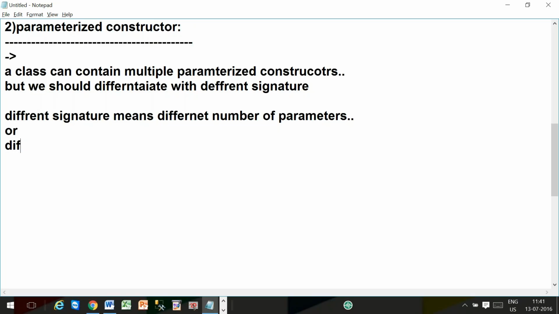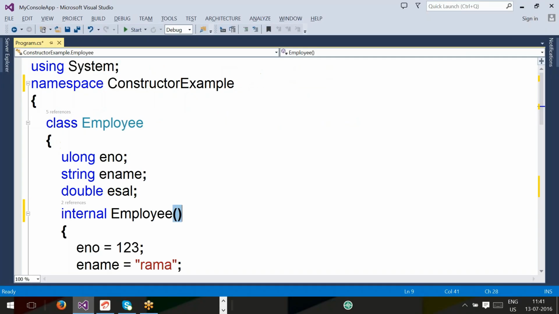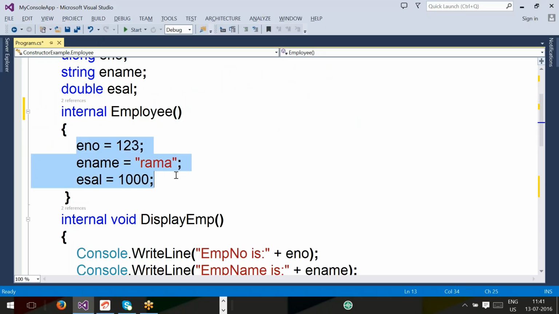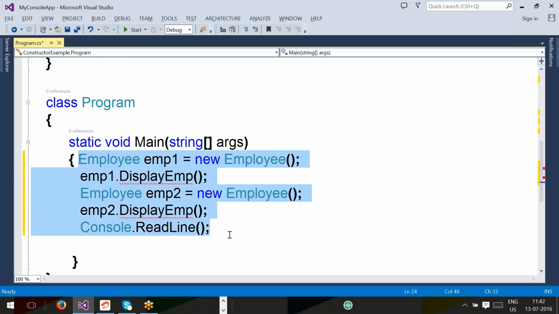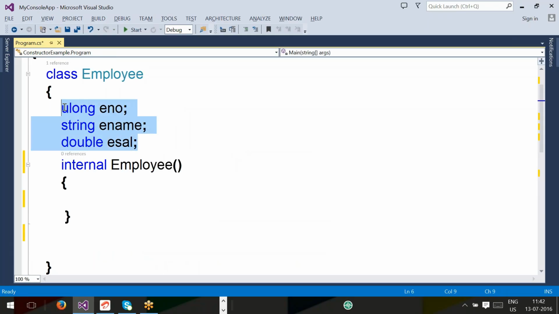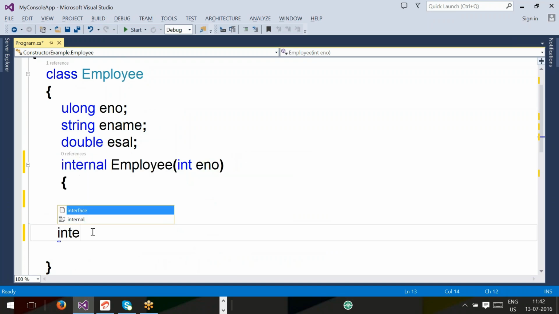Confusion will be there here, so be careful. Different type of parameters means different types like String, byte. Different number I said first. Different number means I'm going to show you now. Observe all of you. Let me remove everything. Let's say int eno. Different number I'm going to show you.